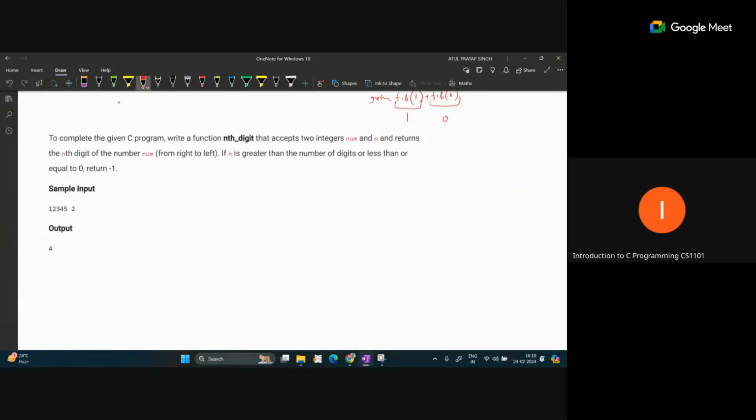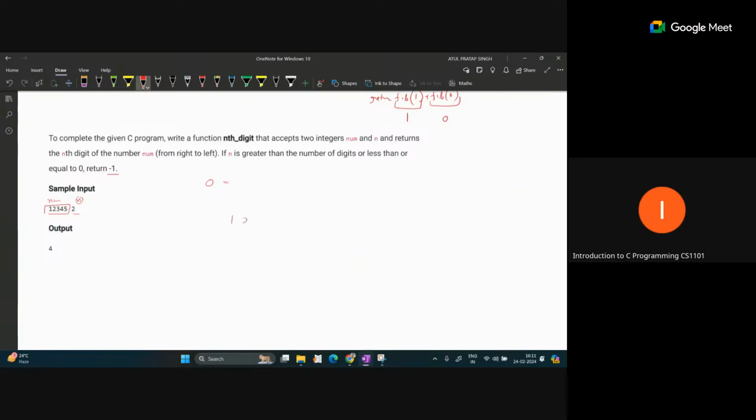So what is it asking? Here a number is given, so this first value is a number, and this is another value. So this is num and this is n, representing the nth digit. If our n value is equal to 0, the zeroth digit has no meaning here. So for 0 or any negative value, or a value greater than the number of digits, our output should be -1.